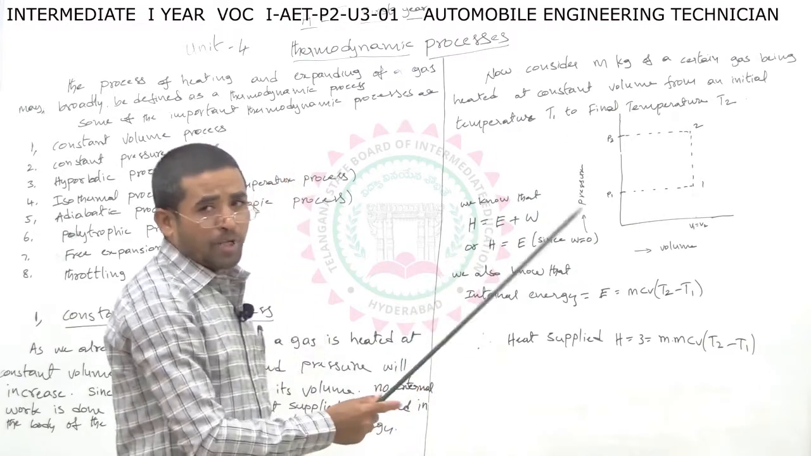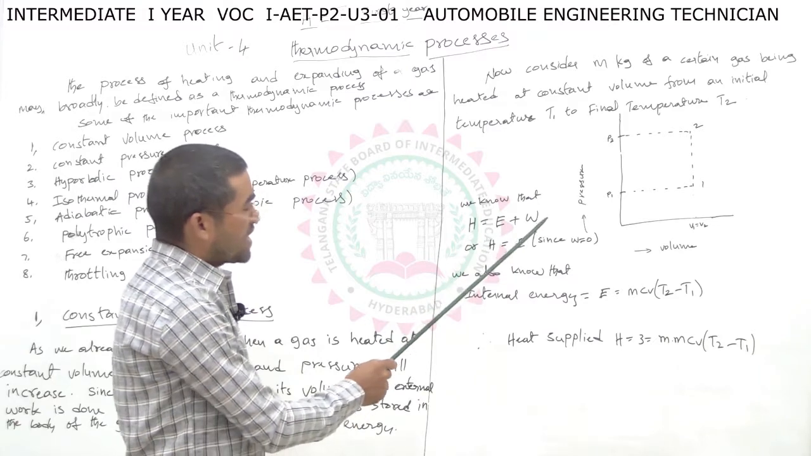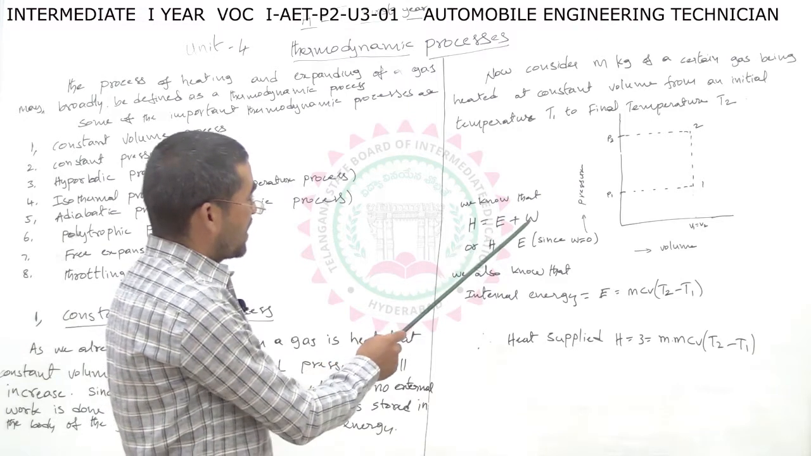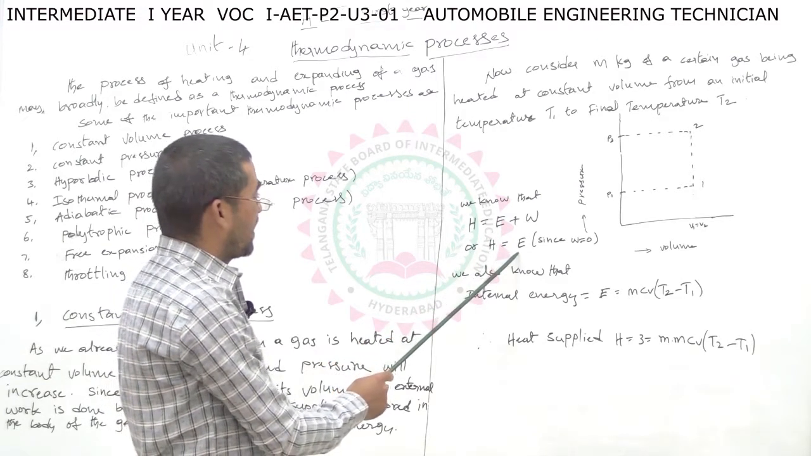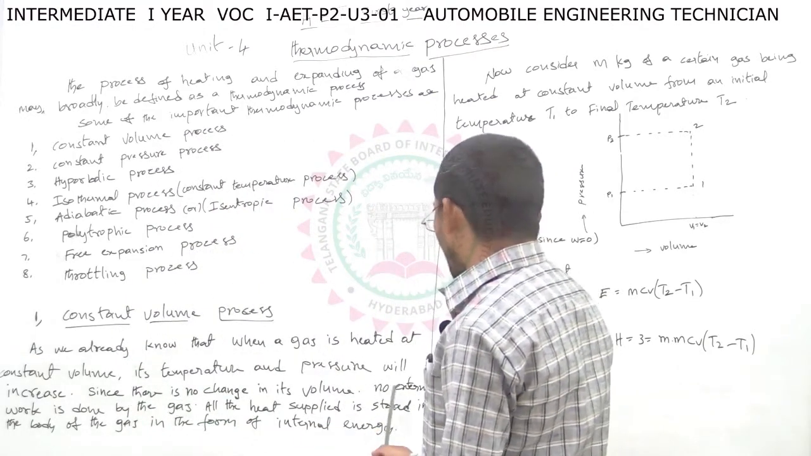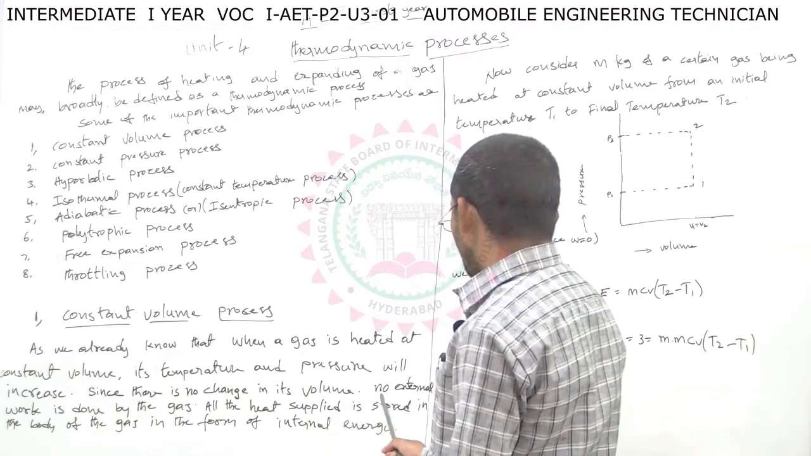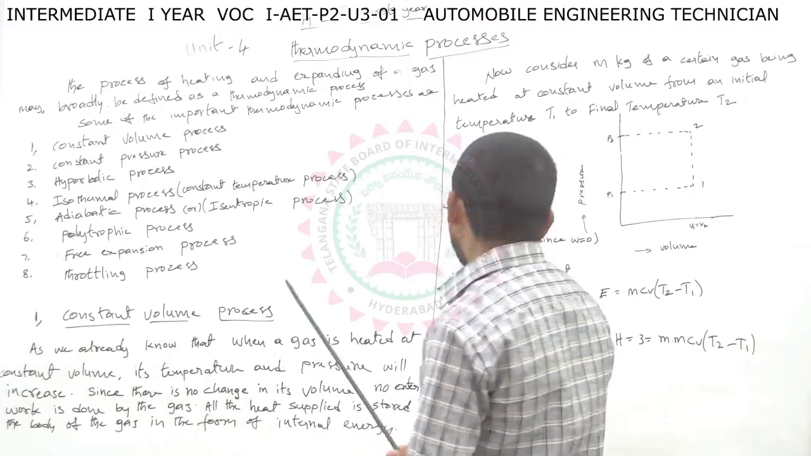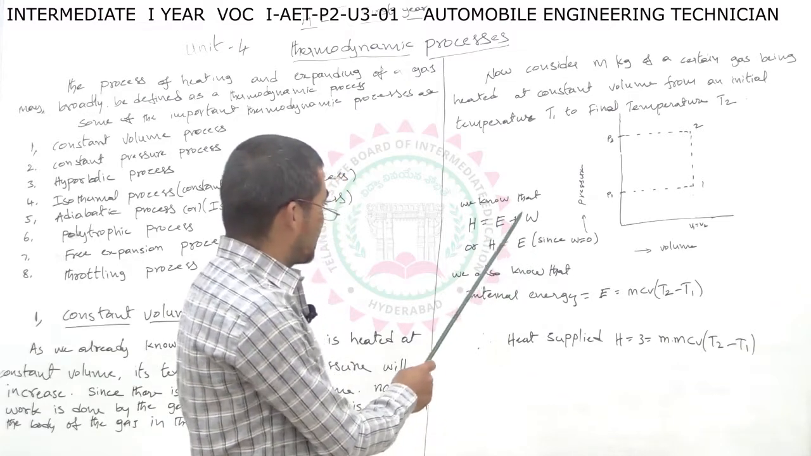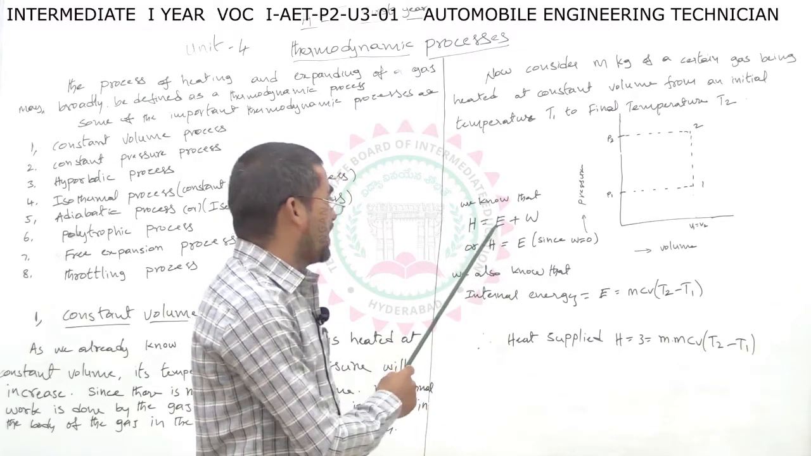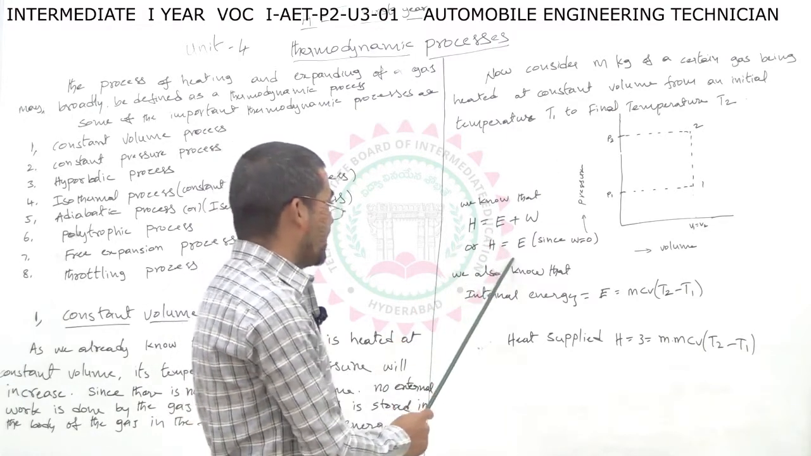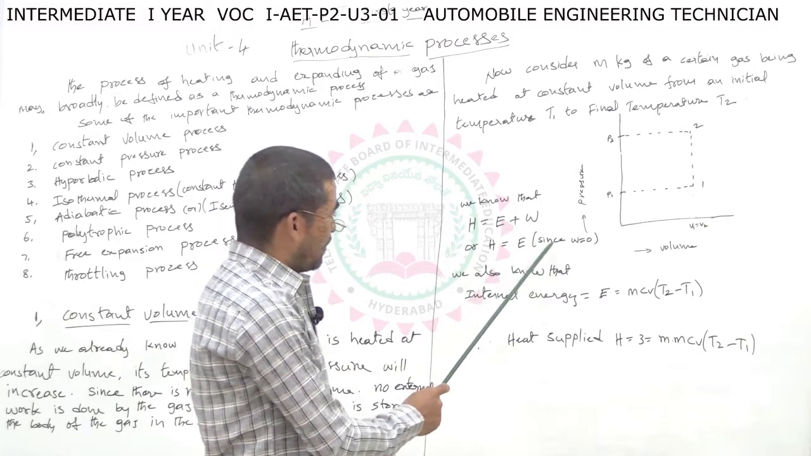We know the first law of thermodynamics equation: H equals E plus W, or H equals E, since W is equal to 0, because here there is no external work done by the gas. So work done is equal to 0. H is heat supplied, E is internal energy, W is work done. Here work done is equal to 0.